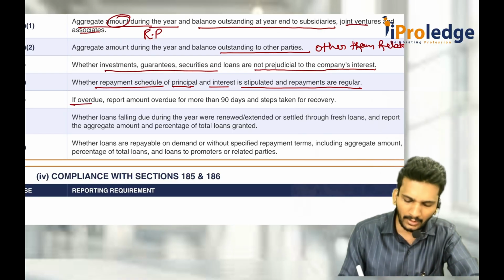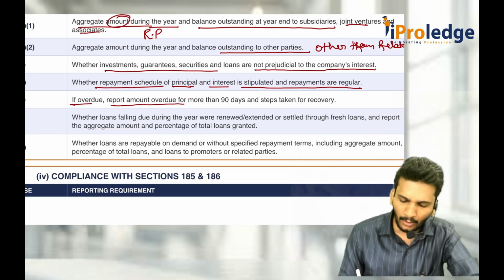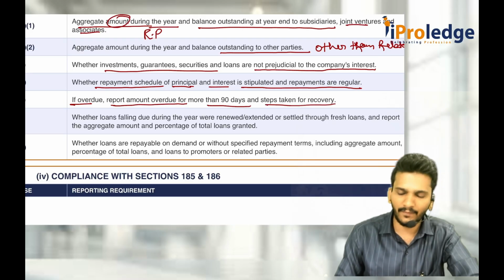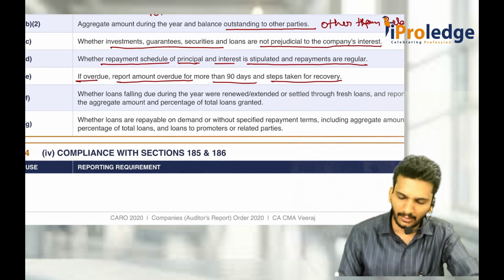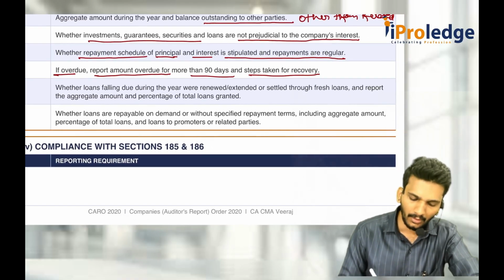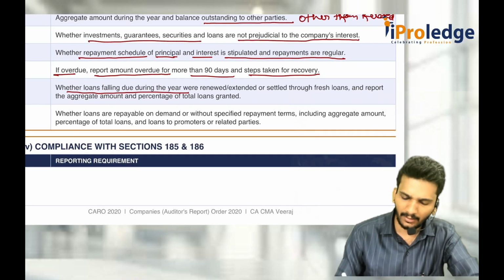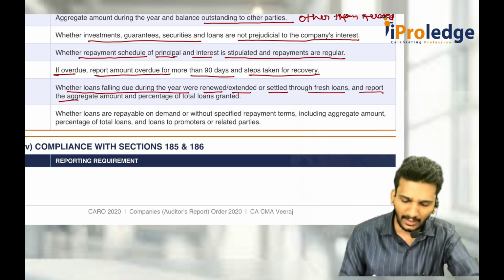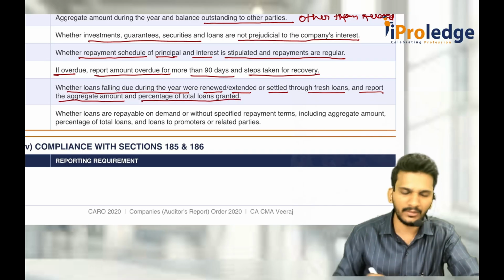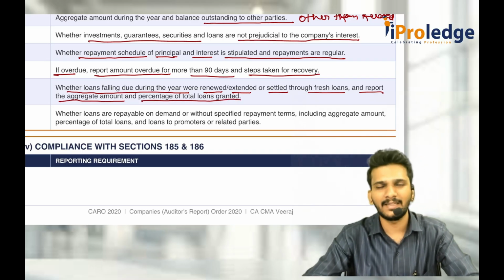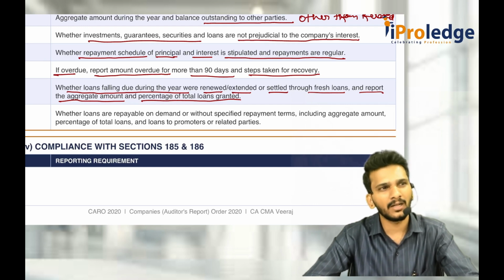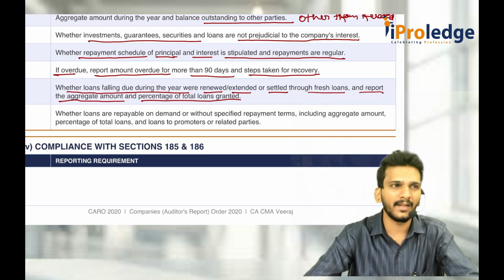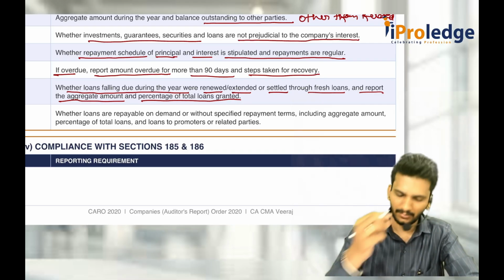If there is any overdue, report the amount overdue for more than 90 days and the steps taken for recovery. How they are recovering. Then whether the loans falling due in the current year were renewed or extended or settled through a fresh loan, and report the aggregate amount and percentage of total loans granted. That means somebody else is supposed to pay you the money in the current year. They don't have the money. You either give one extra loan or you extend the period. Then that also has to be disclosed here.